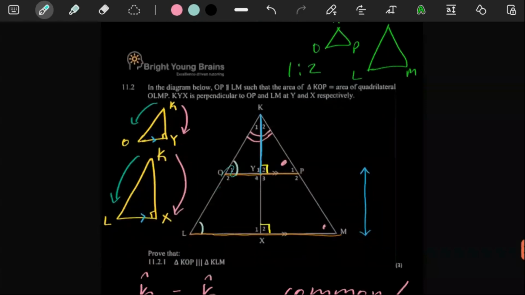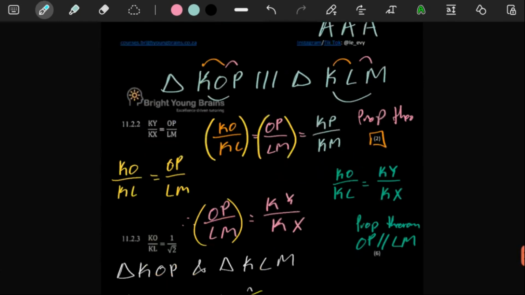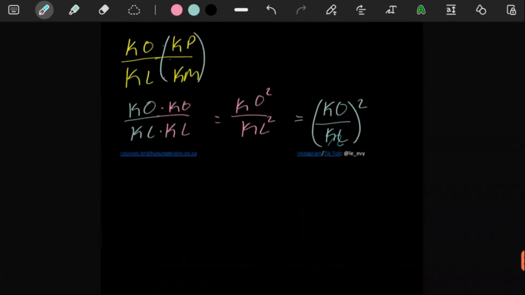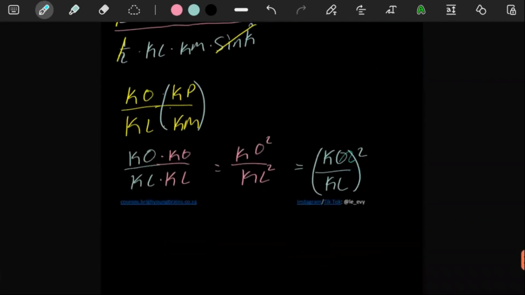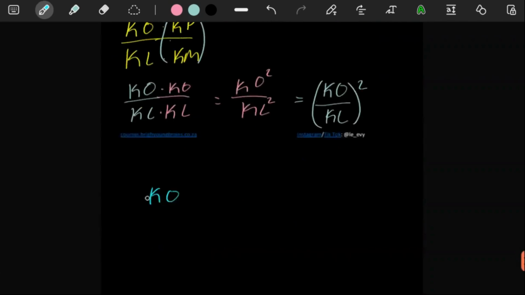I know they told us that the area of the triangle here is equal to the area of the quadrilateral over there. But then if you're going to use the formula of a trapezium and the area of the triangle up here, it's still quite vague, because the only way you can eventually have KO over KL squared is if KO over KL is equal to a half.